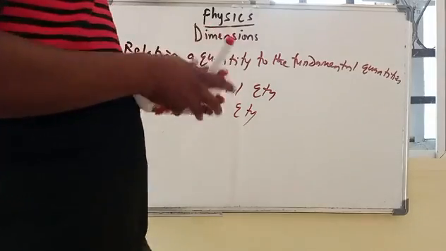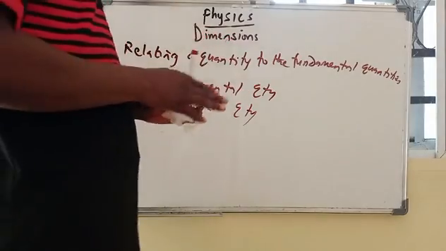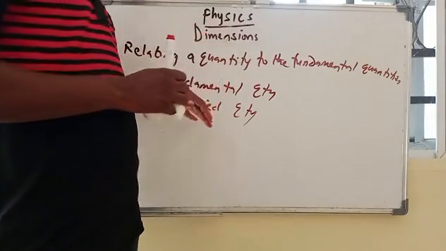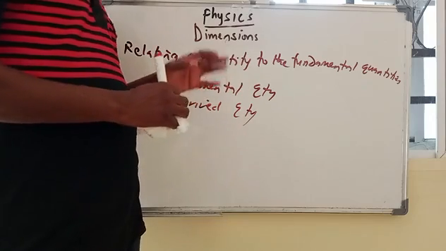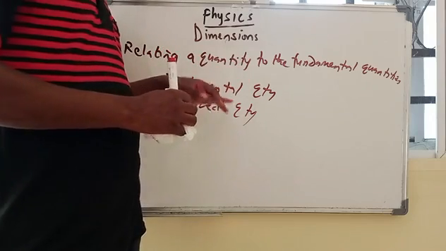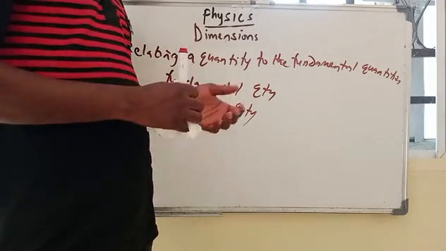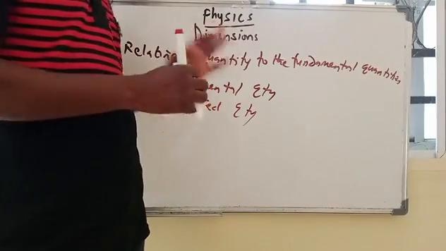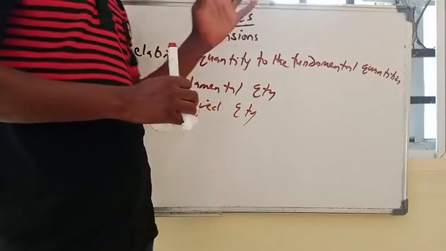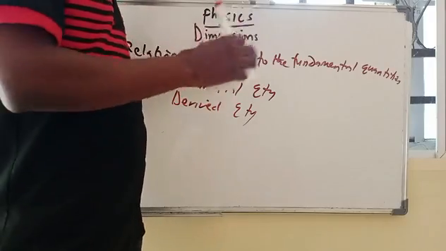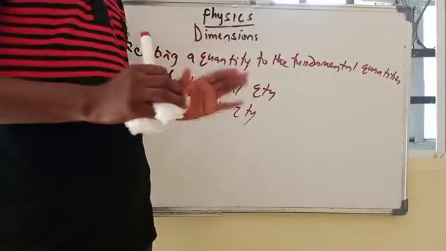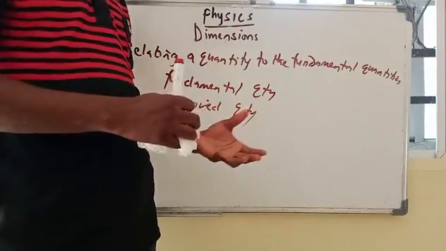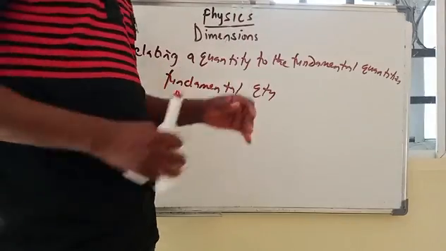The fundamental quantities are the basic quantities, and the derived ones are obtained from the fundamental quantities. That is how it takes the name derived. The derived quantities are derived from the fundamental quantities, while the fundamental quantities are the basic quantities, which are derived from no other quantities. So they are the basic, the fundamental, from which other quantities are derived.